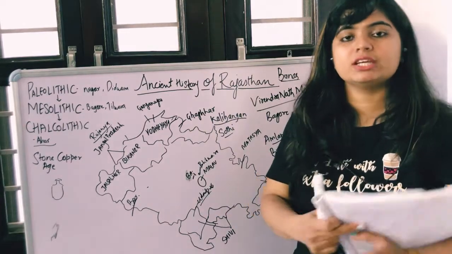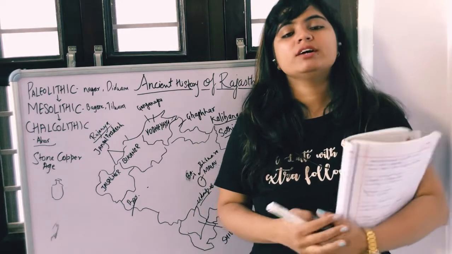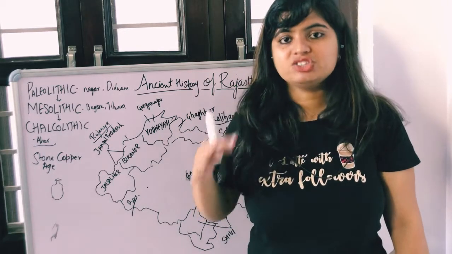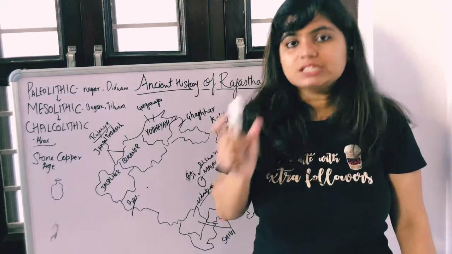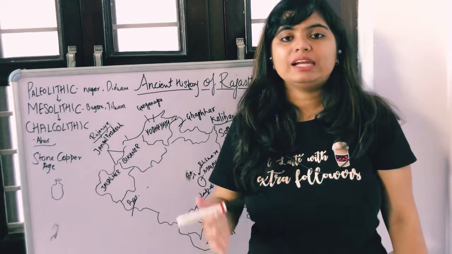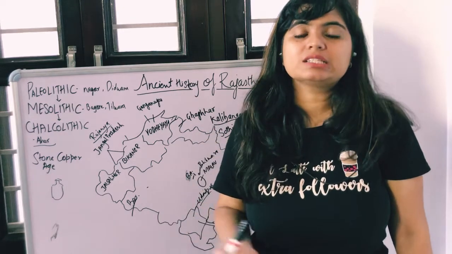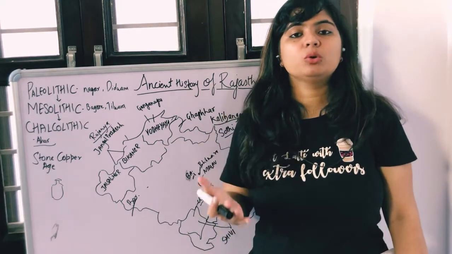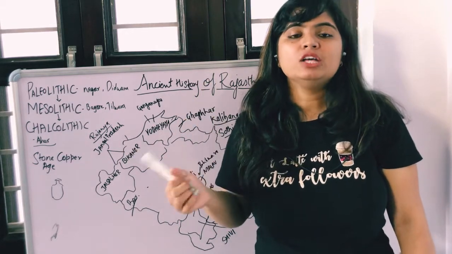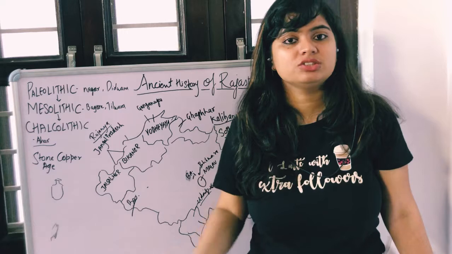Now from here onwards, I can give you a bit of an idea about Janpad and Mahajanpad. First of all, what do we mean by Mahajanpad? Maha means bigger and Janpad means country. This description is mentioned in the work written by Panini, Panini's Ashtadhyayi. Ashtadhyayi is the name of the work. This is not important, but I am just telling you, where you get the mention of such Janpad and Mahajanpad. So Mahajanpad is a bigger country and Janpads are the small countries in the ancient history of Rajasthan.